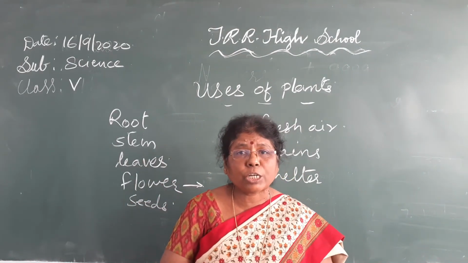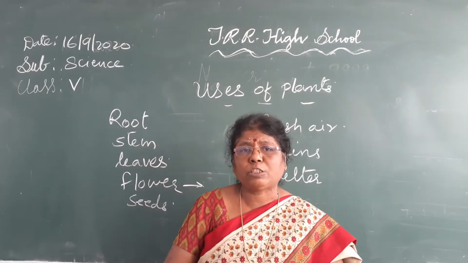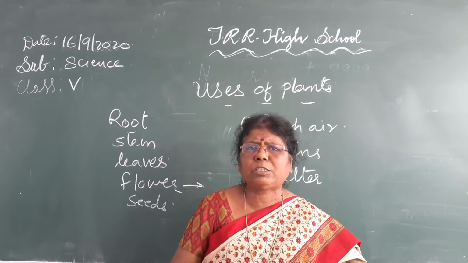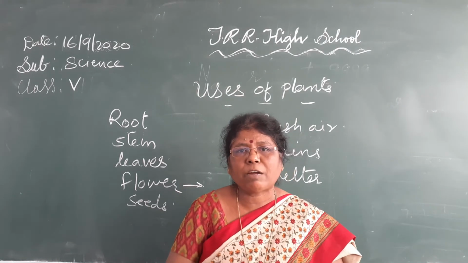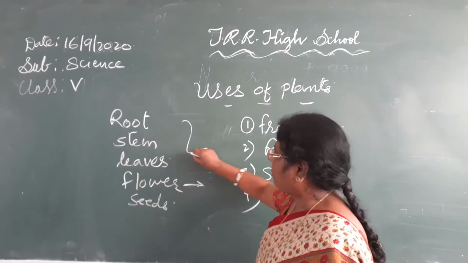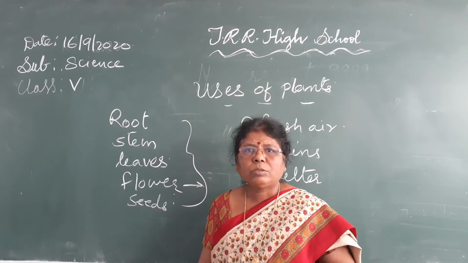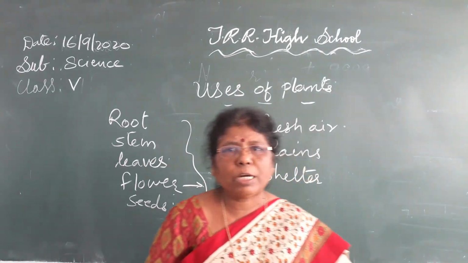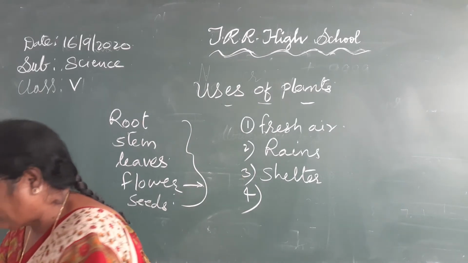So here we have seen that many different varieties of seeds are planted in the fields to get nutrition. We have discussed the structure of seeds, and dispersal of seeds, how seeds are dispersed, and the various agents for seed dispersal. Isn't it? Vegetative parts we have discussed, and these parts are used as food. Understood? So how are plants useful to us? We discussed. Now here, what is your homework?